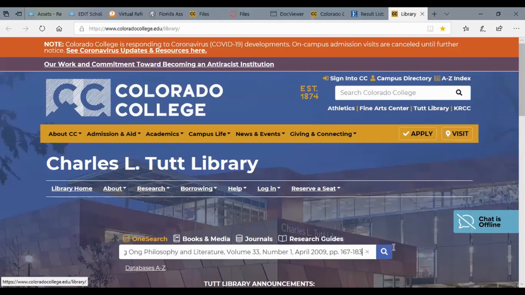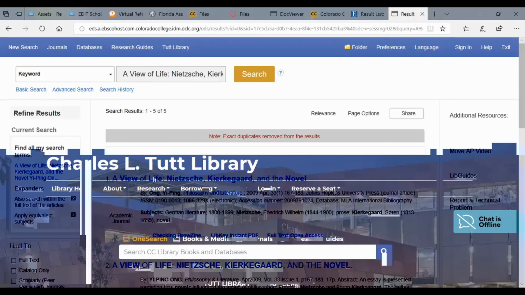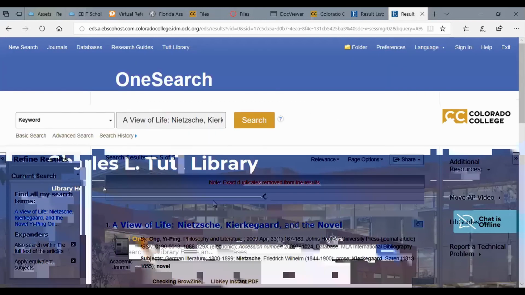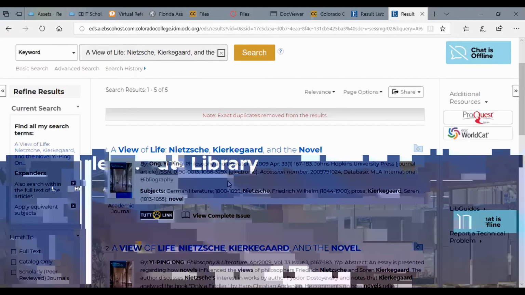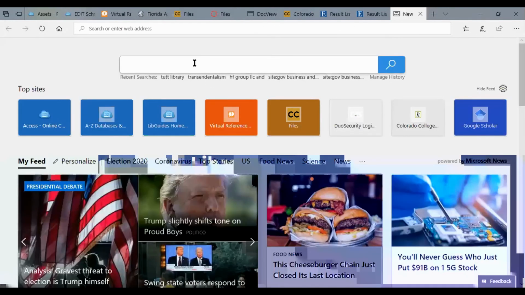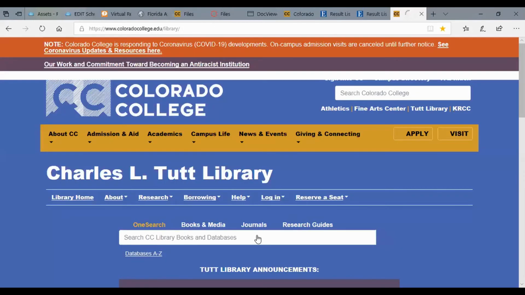But actually, OneSearch will work really well for us if we take out this information here and just have the title of the article. And we can probably leave in the author as well in OneSearch and hit search. If we have access to the article, it will show right up for us. So OneSearch is lovely, and that's a great place to start. However, if we have less information about it, or we only know the journal title and we want to check it that way, then we can use the journal finder as a second backup means to look for things.